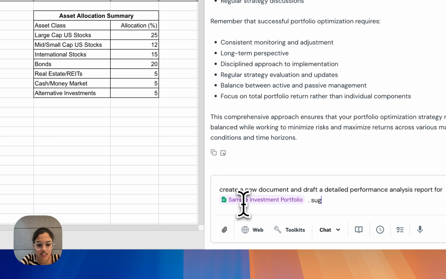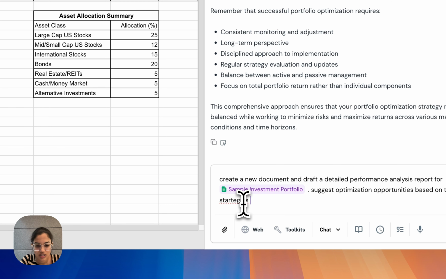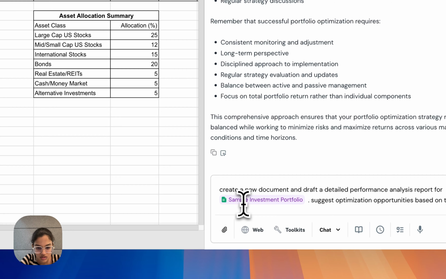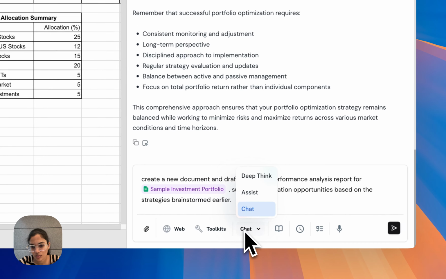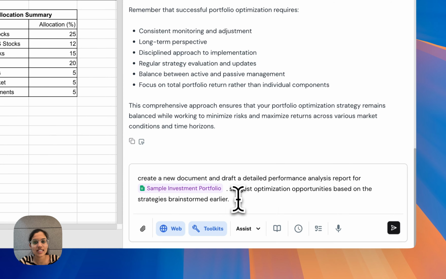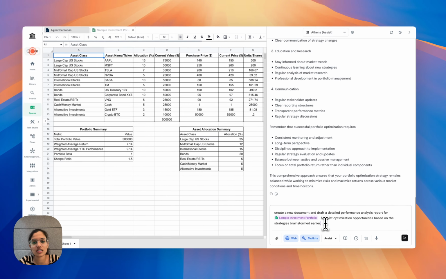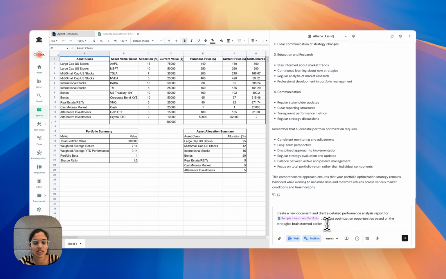Let's also ask Athena to suggest optimization opportunities based on the strategies that we discovered earlier. Perfect. For this task, let's switch from the chat mode to the assist mode so that Athena now has access to the web as well as the document creation toolkit. As we can see, Athena has access to the document toolkit, meaning it is capable of now creating and editing a new document.